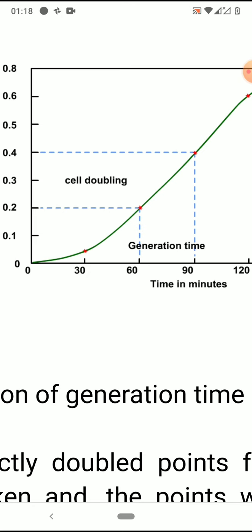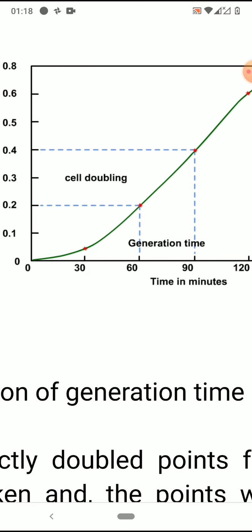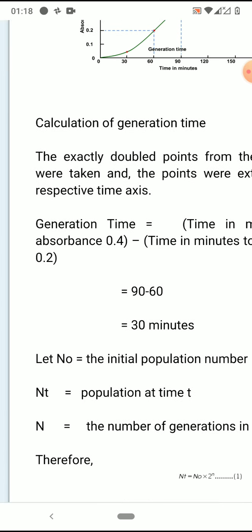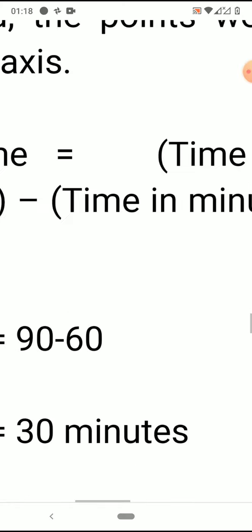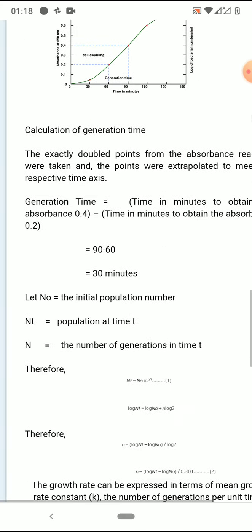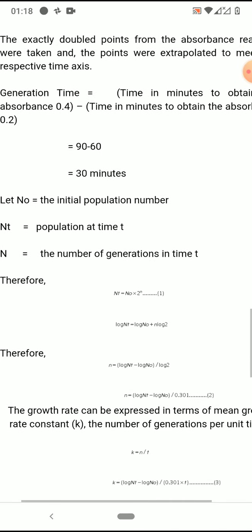That is nothing called generation time, and during this generation time the cell is getting doubled. I hope you are understanding. So how do we calculate this generation time for all the bacteria? Like for all the bacteria we can't go and check on the graph, right? So this is the derivation of that point. Okay. So now let us calculate this.